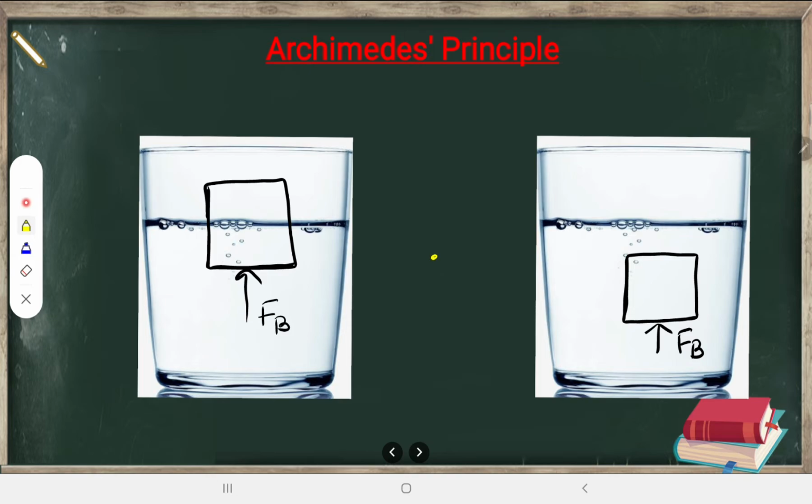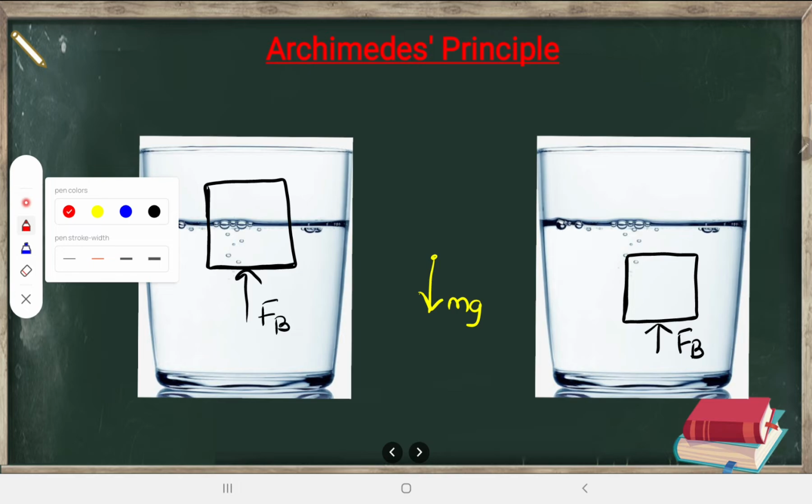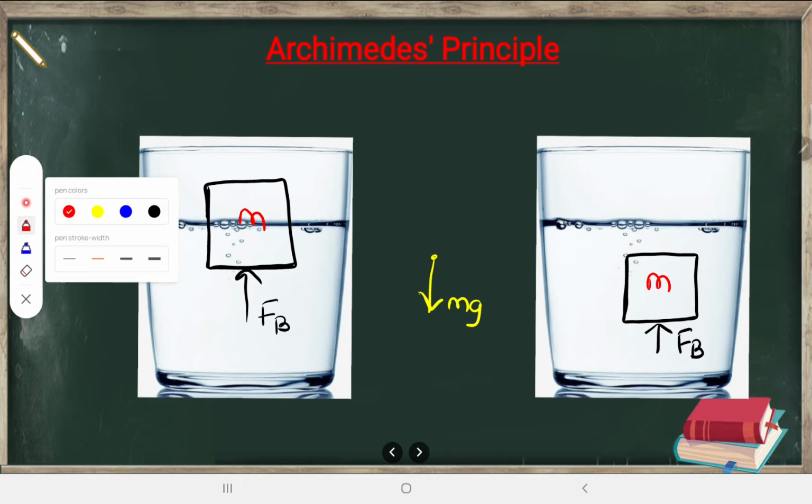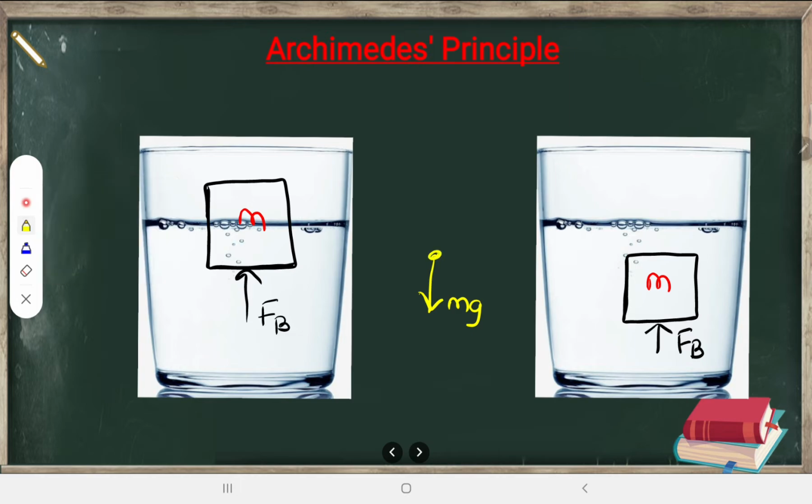These are going to experience some downward force, which is nothing but mg, that is weight, because both these bodies have mass m. Both have mass m, so mg will be the weight acting downwards, and the body will experience an upward force also, which is known as buoyant force. Maybe the value of buoyant force here and here may change, but this is the free body diagram we are going to get.